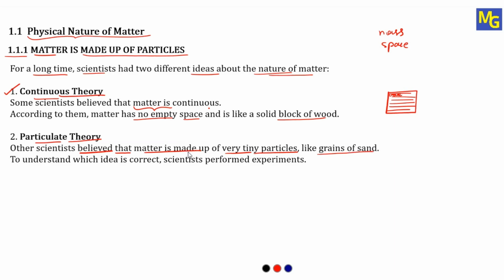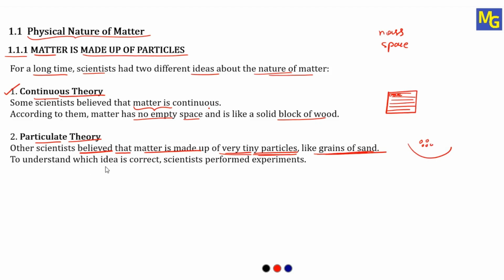So some scientists thought matter is not a continuous thing. It is not a block of wood. It has small tiny particles like grains of sand. You may have seen sand. Sand consists of small particles like this. Some particles will be very small, some a little bit big, and the combination of the small and big particles gives you sand. So scientists thought that matter consists of very tiny particles like grains of sand.